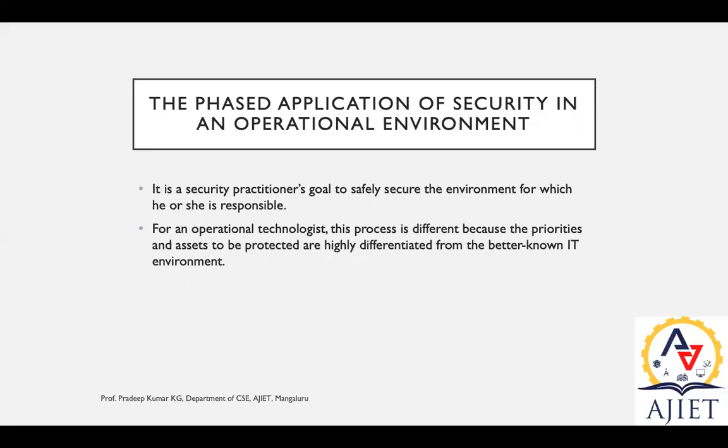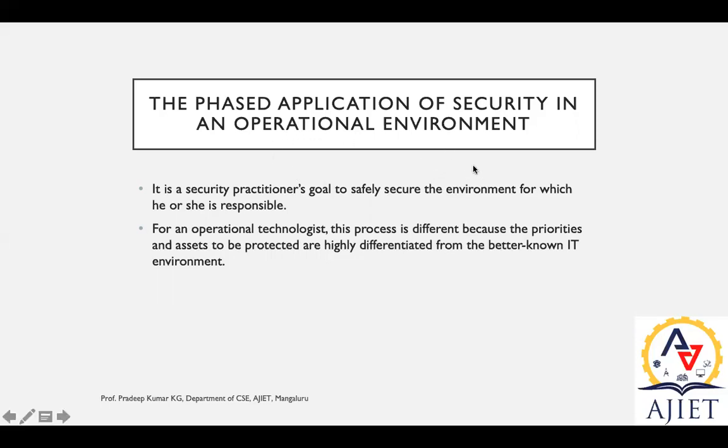Okay, moving further. The phased application of security in an operational environment. This phased application is nothing but advantageous factors to be implemented for an operational environment.